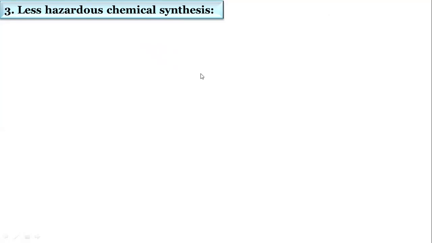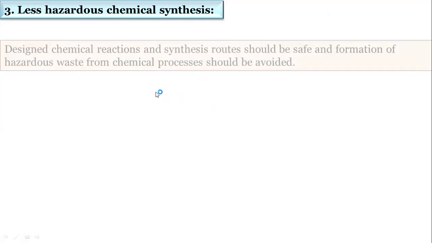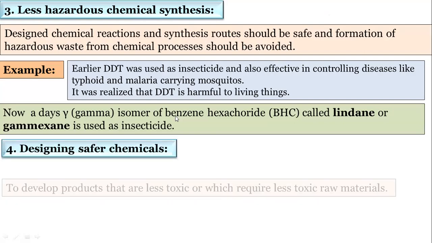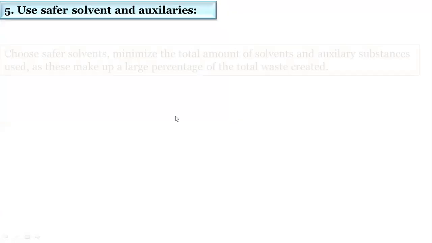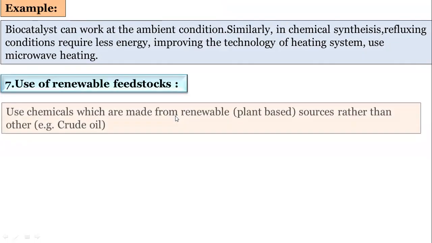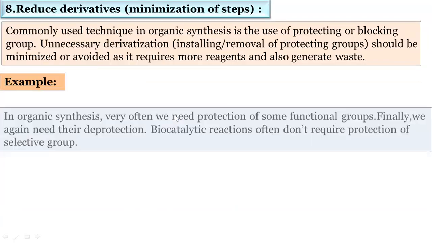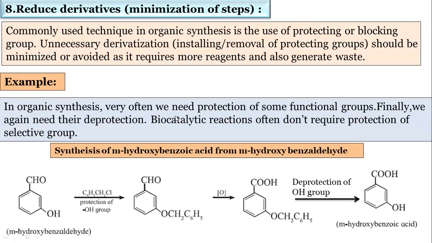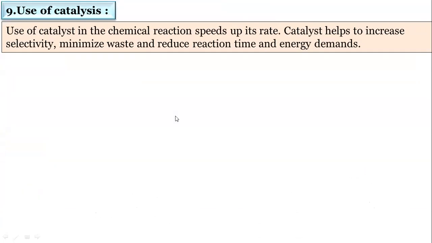So I am coming back to nanochemistry and green chemistry. In the previous lecture, I think this is already completed. This is also completed, number 7. Number 8 is also completed. Yes, use of catalysis. We are discussing this use of catalysis, which is the number 9 principle of green chemistry.